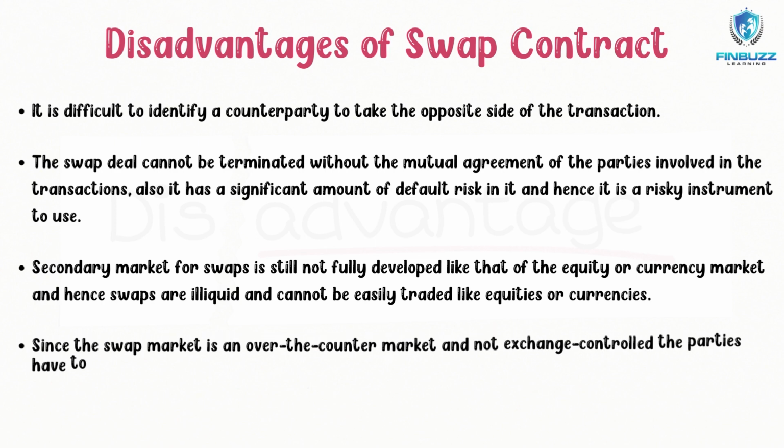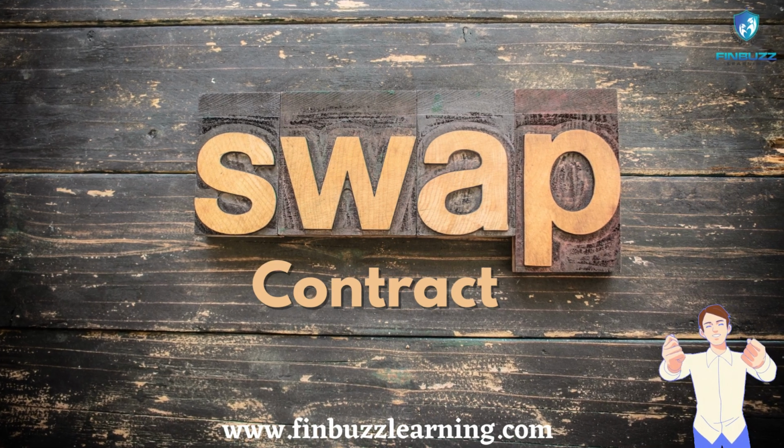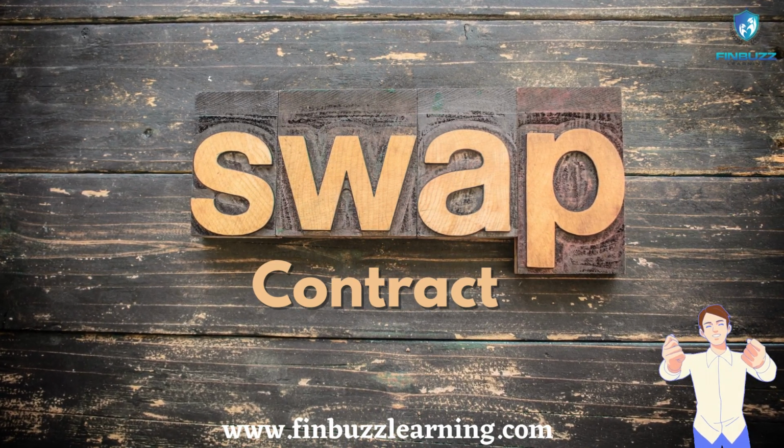Now, the last disadvantage is that there is no exchange to guarantee that the parties involved in a swap will fulfill their obligations, because the swap market is an over-the-counter market that is not exchange monitored. As a result, parties must carefully consider the creditworthiness of the counterparty. So, this was all about the swap contract. Hope you guys now get the topic properly.